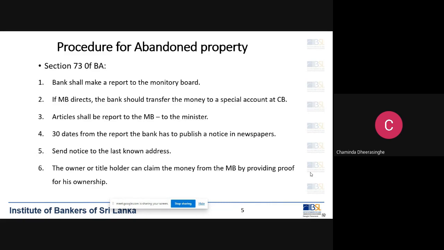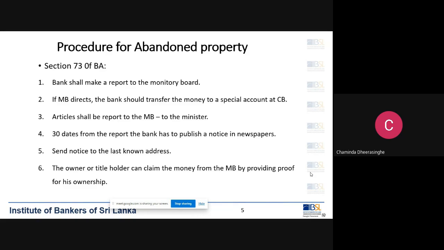So that is the notice that we have to publish. Then send the notice to the last known address of the customers. That is the other one. We have to publish notice in the newspapers, and also we should send notice to the last known address of the customer.